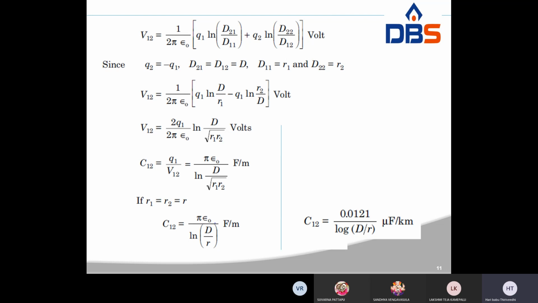So this is the phase voltage, right? 1, 2 or AB. Suppose we have to determine the capacitance to neutral Cn. That is nothing but Cn is equal to Can is equal to Cbn is equal to 2 into Cab. Already you have determined Cab. This one is the Cab. So Cn is 2 into Cab: Cn is equal to 2 pi epsilon naught by ln d by r farad per meter.